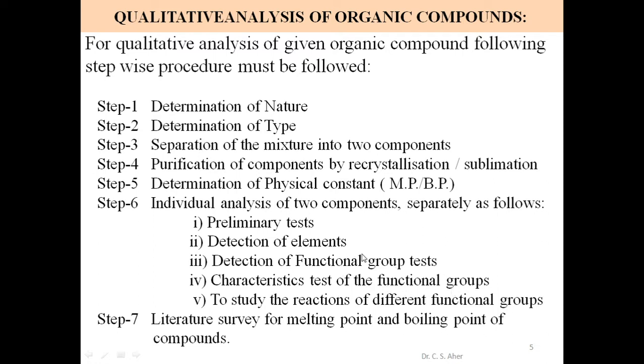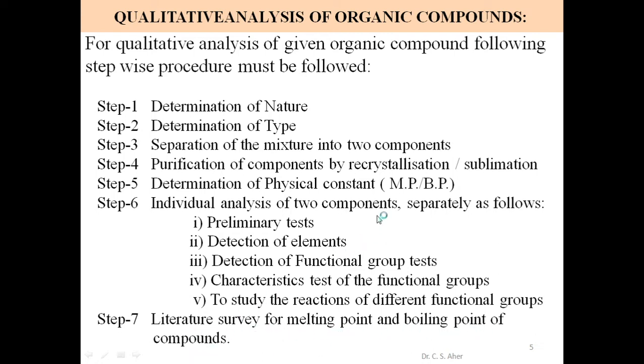We confirm the functional group present by using its CT, that is the characteristic test for that particular functional group. We take the CT in the fourth step, and in the fifth step we study the reactions of different functional groups. When we take the CT for functional group determination, we also study what types of reactions occur, simultaneously.